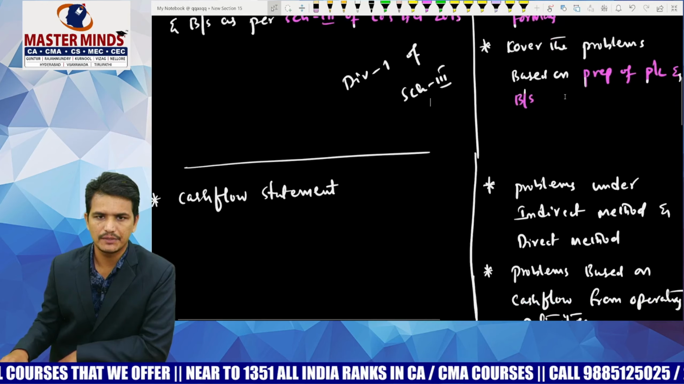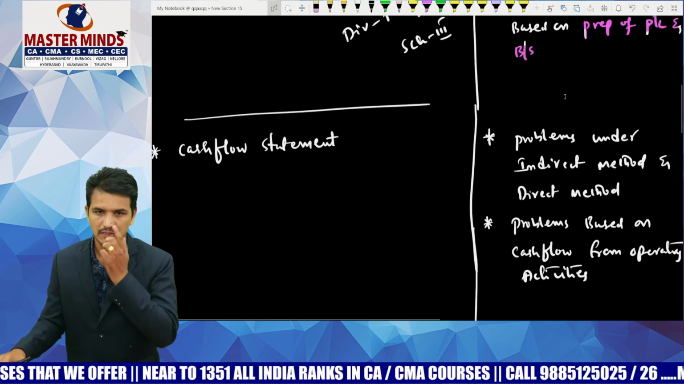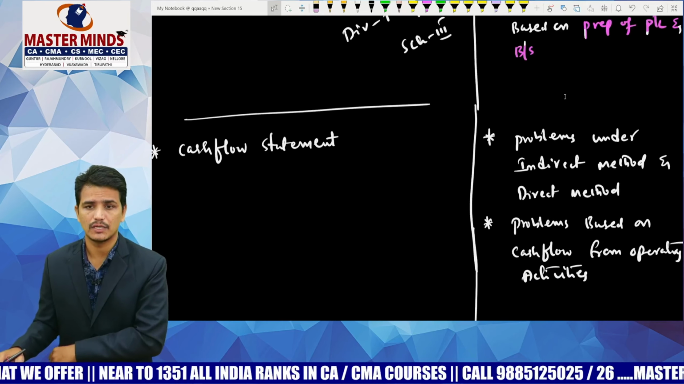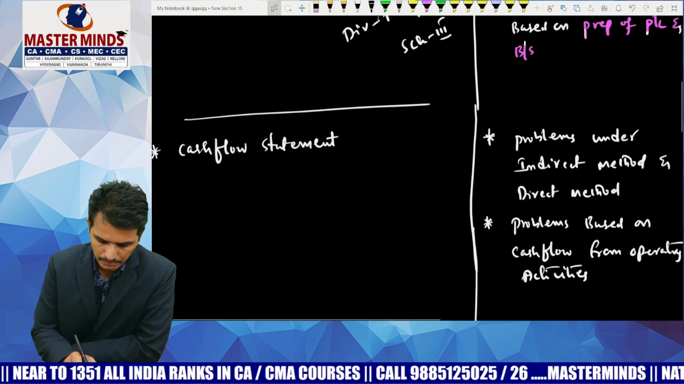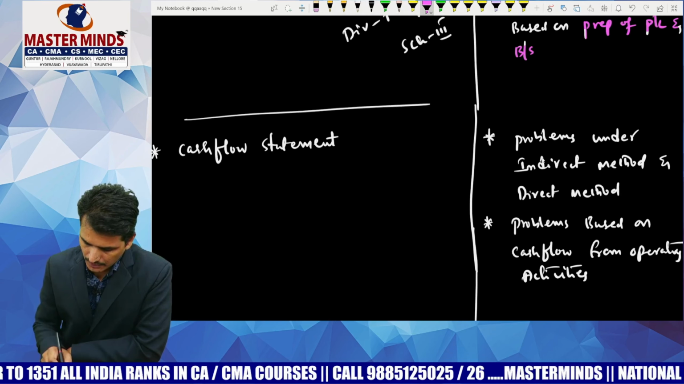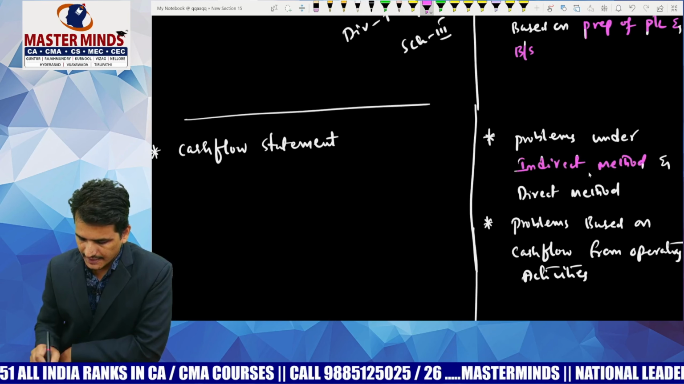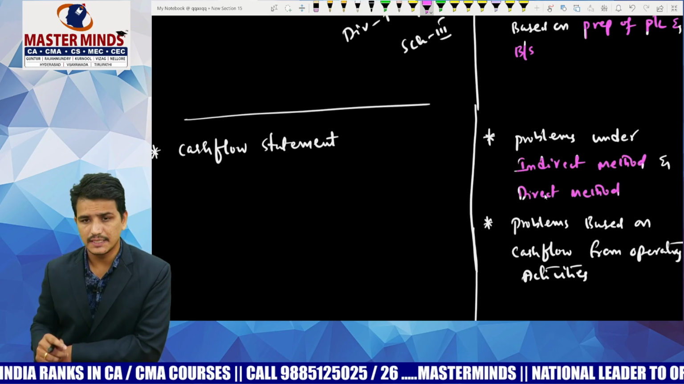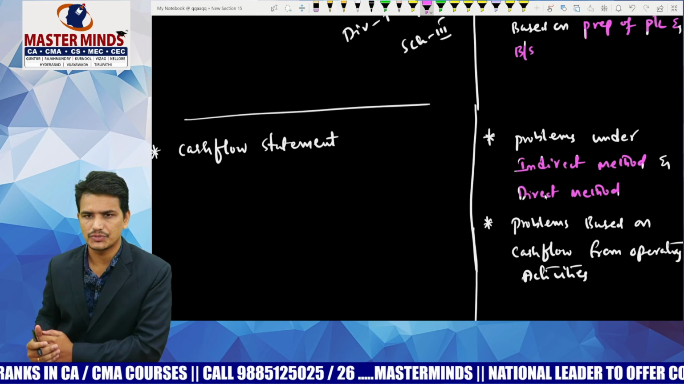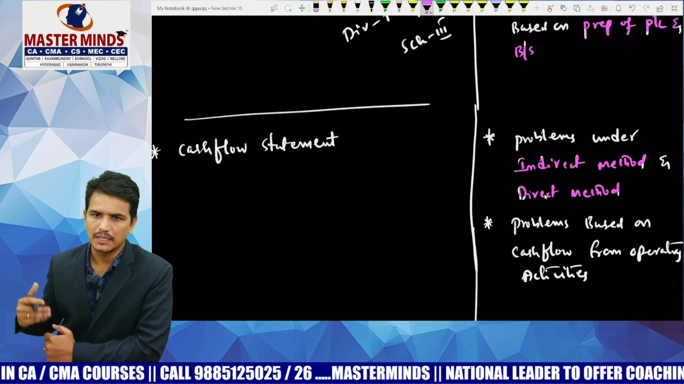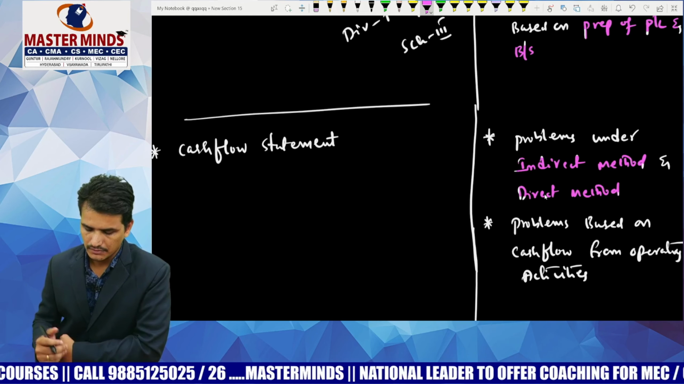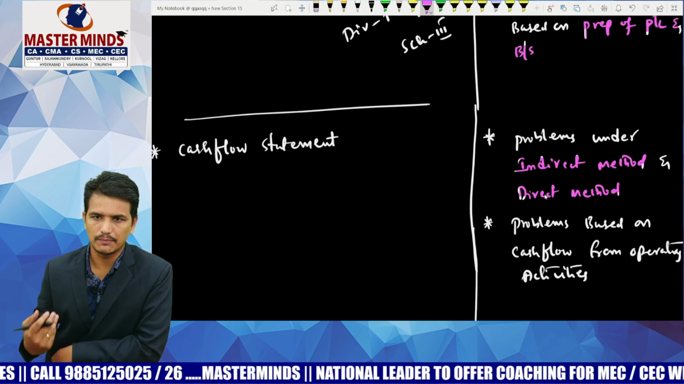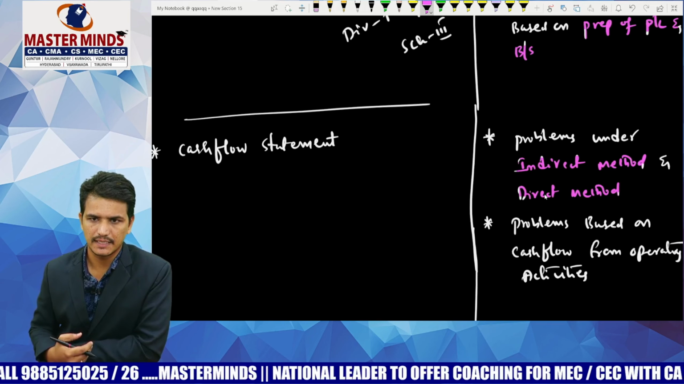And next, coming to the cash flow statement. This is also one of the important chapters, and we are going to have a compulsory question from this chapter also. So please go through the problems which are given under the indirect method and the direct method. Most probably we are going to have a question from the indirect method only, but in the direct method also they have given questions in the examination. So please go through at least two to three problems based on the indirect method and the direct method.